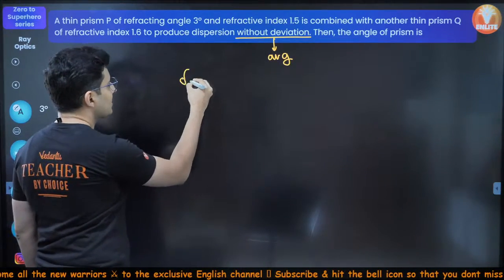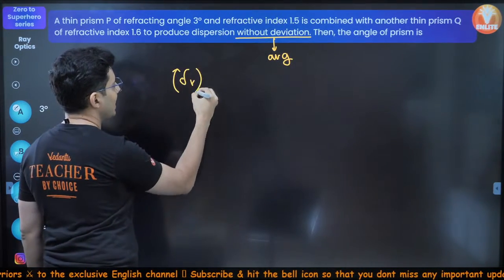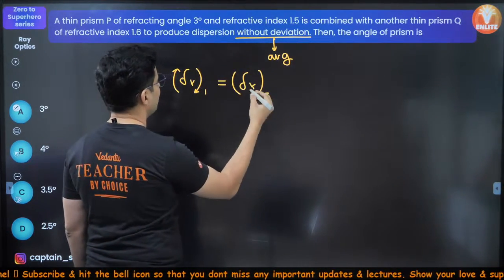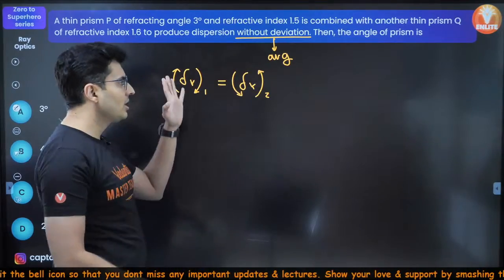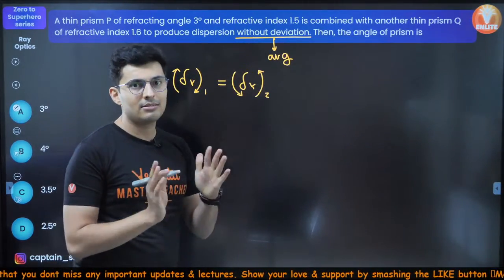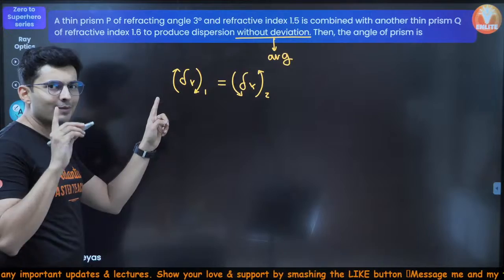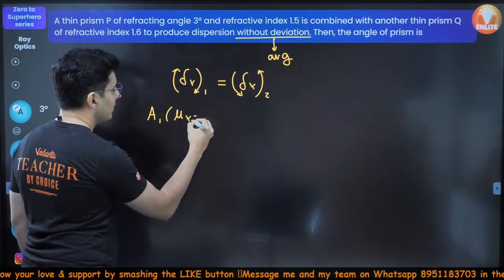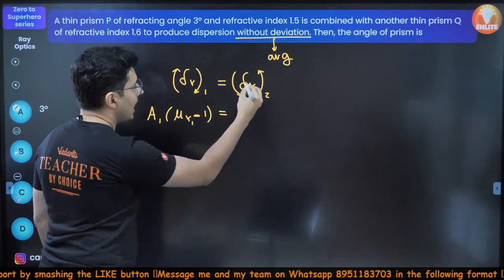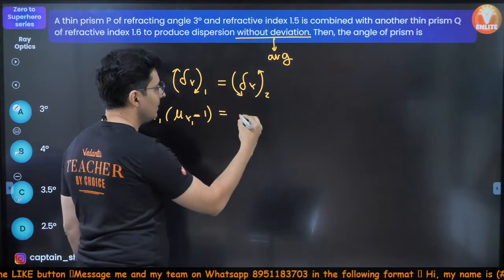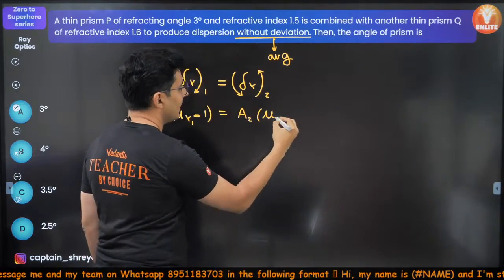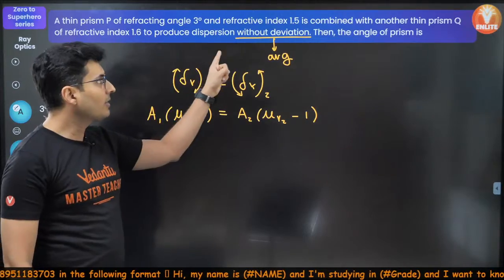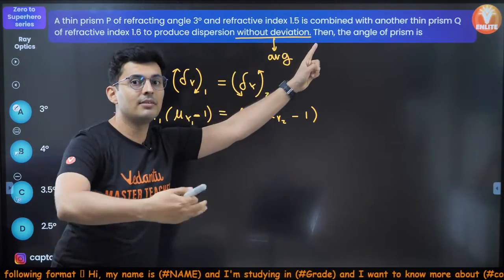Alright, so the deviation of yellow color in the first prism, which happens in one direction, is equal to the deviation of yellow color in the second prism, which will happen in the exactly opposite direction, so that the net deviation is 0. Deviation of yellow color in the first prism is angle of the prism into refractive index of yellow color in the first prism minus 1, and deviation of yellow color in the second prism is again angle of prism into refractive index of yellow color for the different glass minus 1. Remember, same color will have different refractive index in different medium.